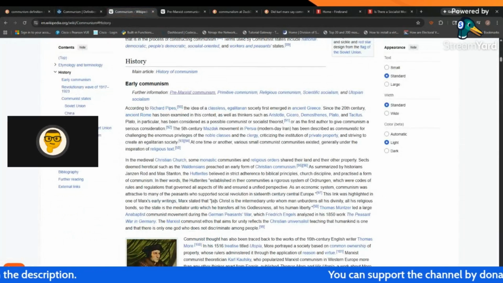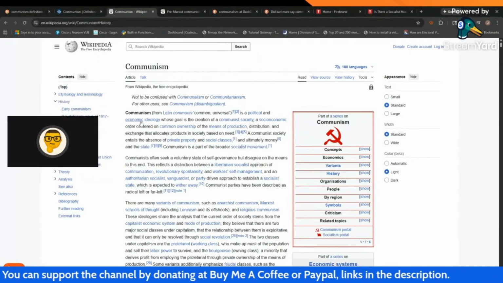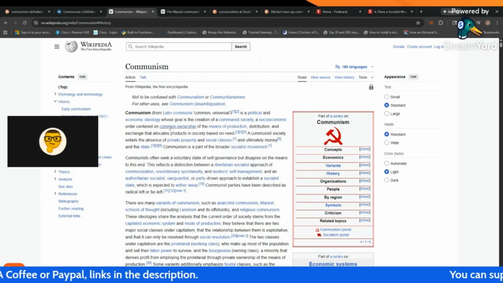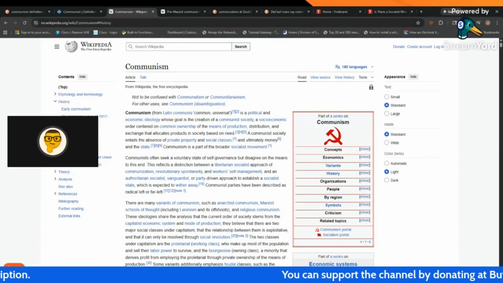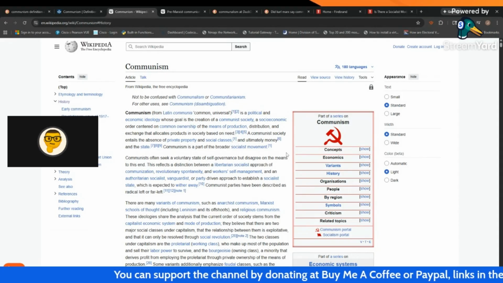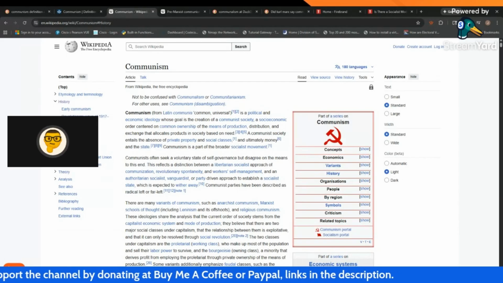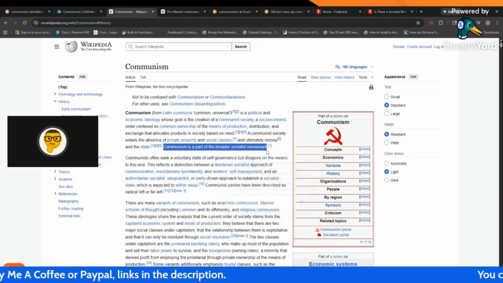The Wikipedia article states that it is a political and economic ideology whose goal is the creation of a communist society, a socioeconomic order centered on common ownership of the means of production, distribution, and exchange that allocates products based on need. Communist society entails the absence of private property and social classes, and ultimately money and the state. Communism is part of the broader socialist movement.